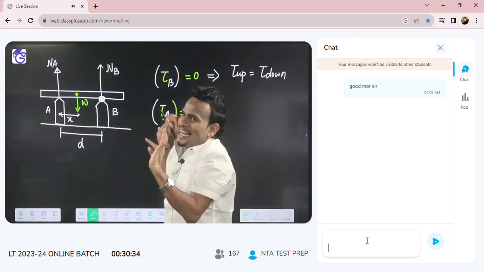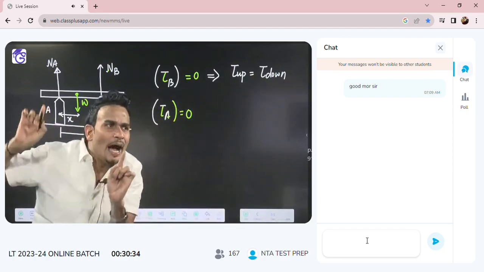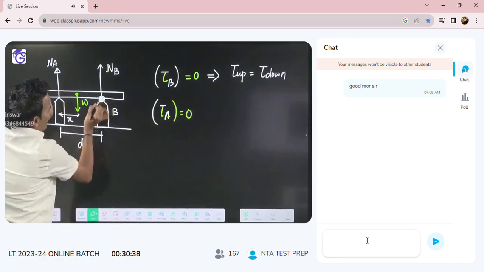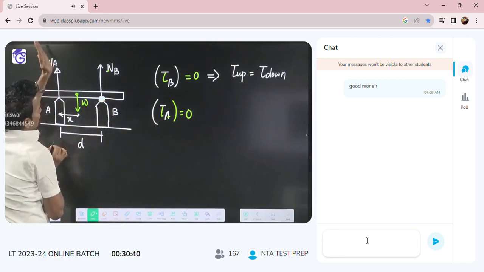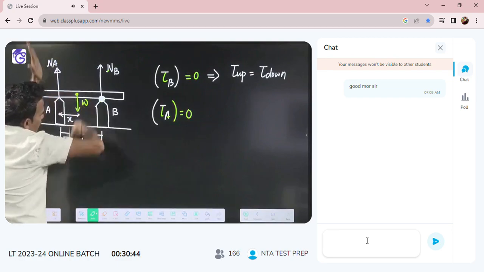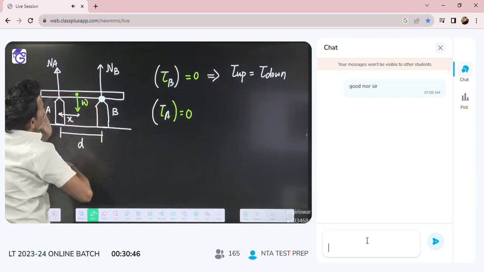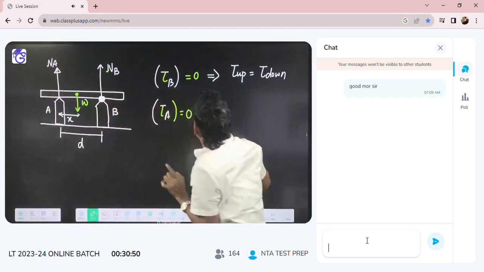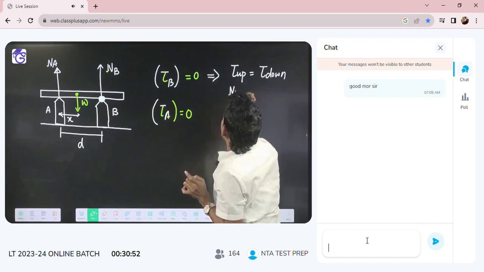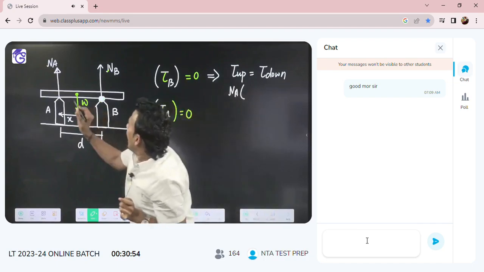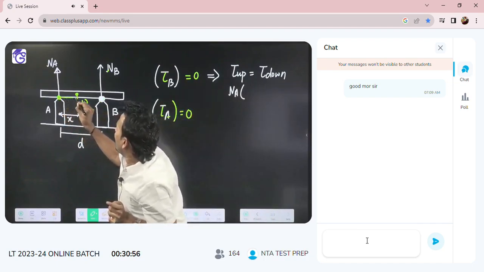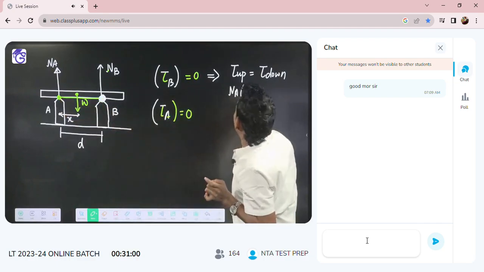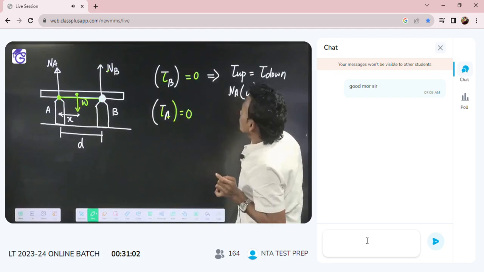Previously we studied left and right. Now we are studying up and down. About B, NA will give upward torque and W will give downward torque. So the total upward torque will be equal to the total downward torque. What is the total upward torque? NA into R perpendicular. And what is R perpendicular for NA from support B? R perpendicular will be equal to D. This will be equal to the total downward torque.